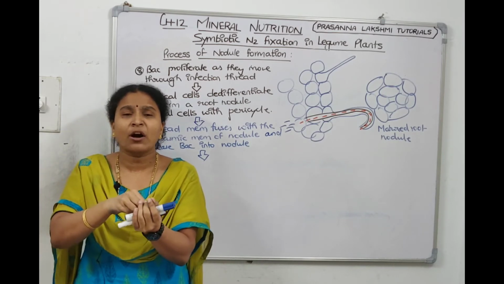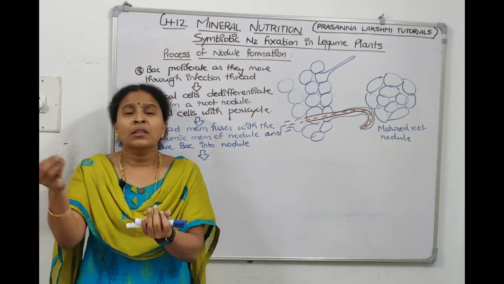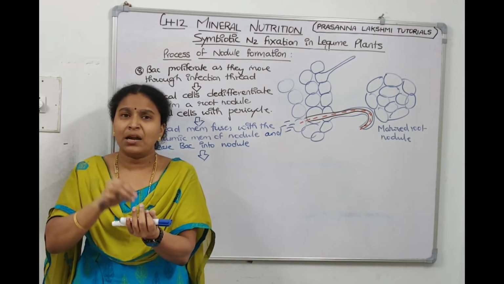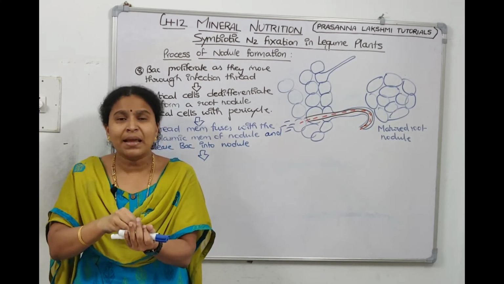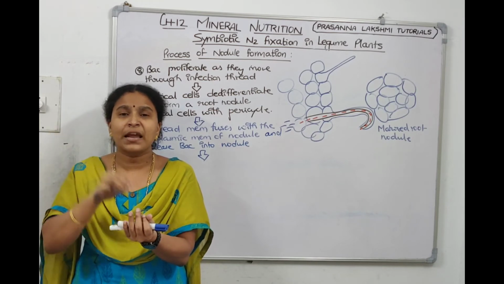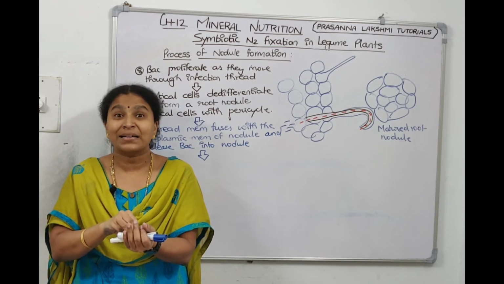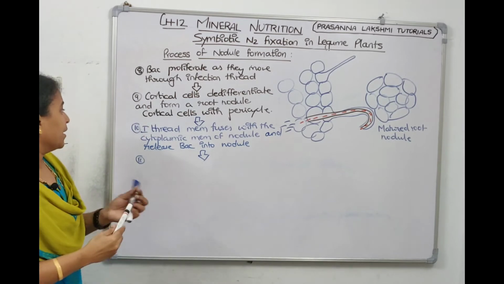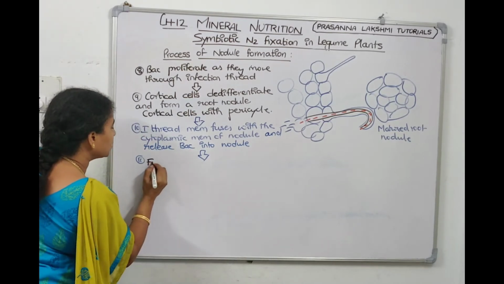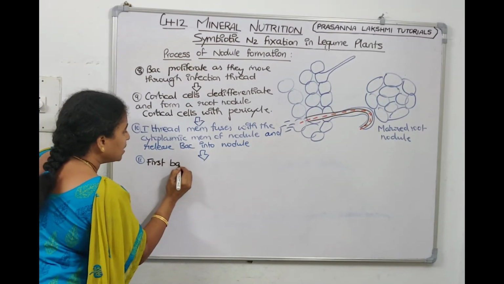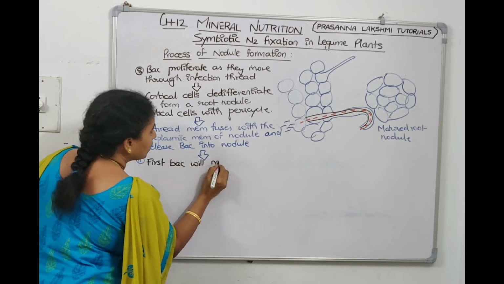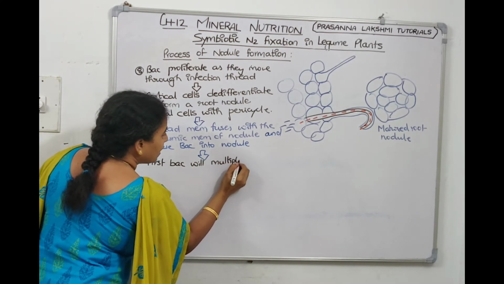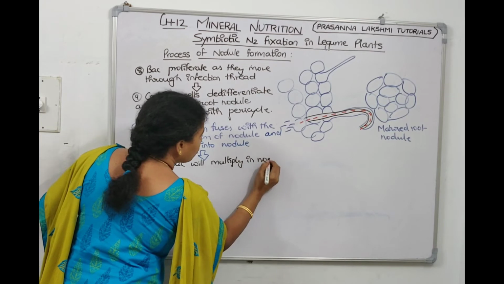They are inside the cortical cells, so endo. They are symbiotic by nature, endosymbiont. What is the name we give for that nitrogen fixing endosymbionts? They are called bacteroids. Let us write down. First, bacteria will multiply in nodule.